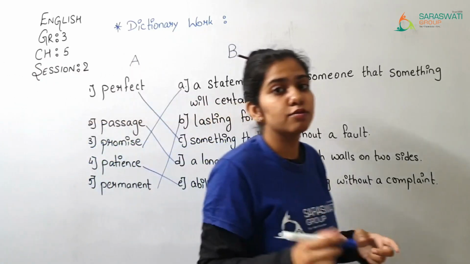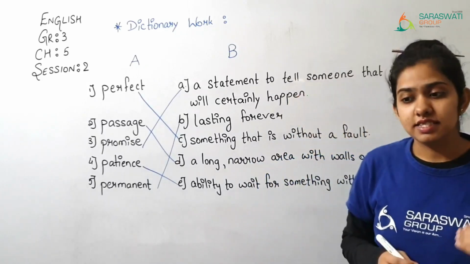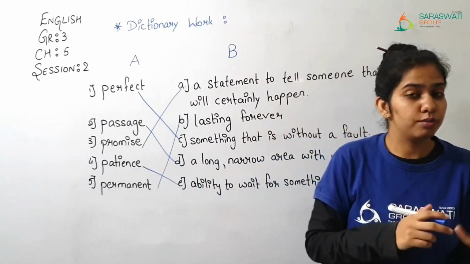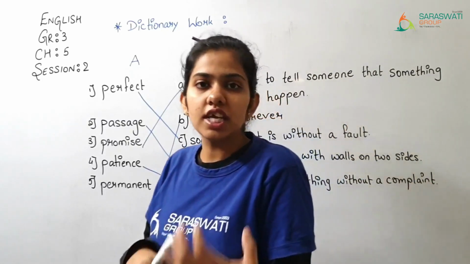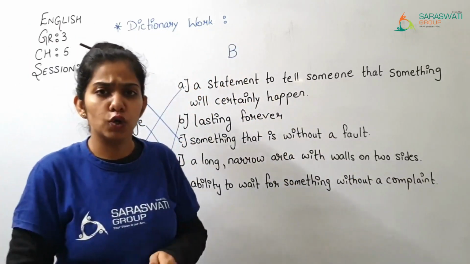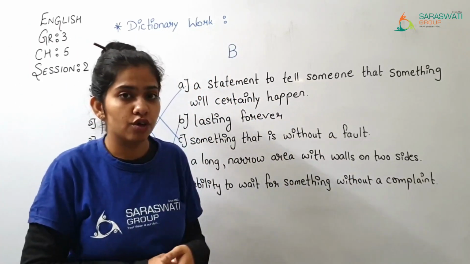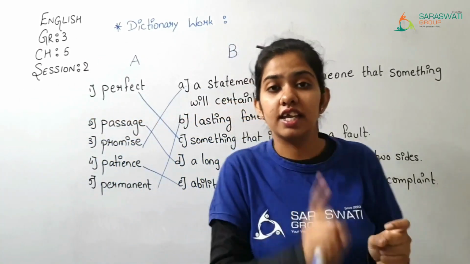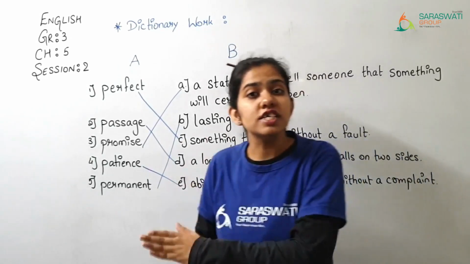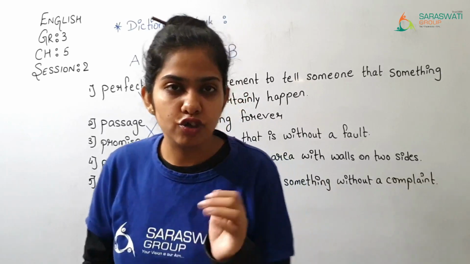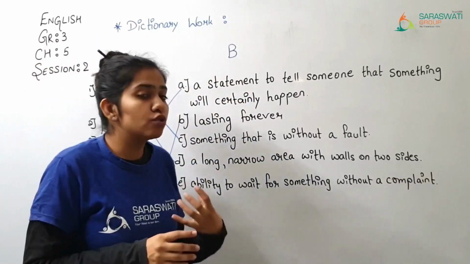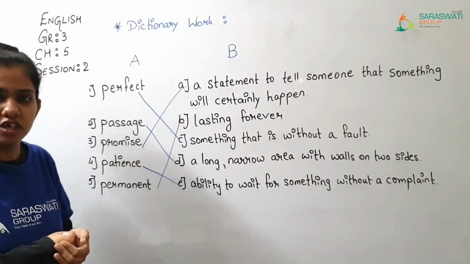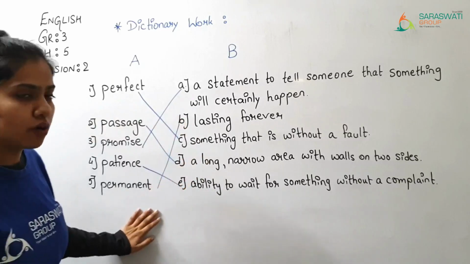So in this way you are supposed to solve the dictionary work. And if you don't know the meaning, here I have done, but sometimes it happens, sometimes you don't know the meanings, then you just have to open up the dictionary and you just have to go through the meanings and you will come to know. And that is the reason why we are learning vocabulary first. Okay, before studying any chapter or a poem, this is the reason why we are learning vocabulary, because after that you don't need to open up the dictionary each and every time for such easy words. Okay, so this was all about dictionary part.